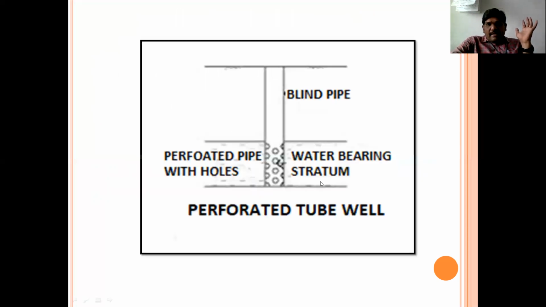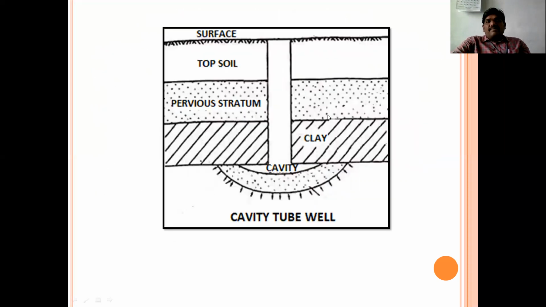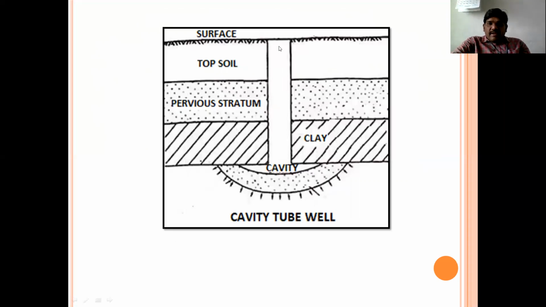This is the blind pipe, and we introduce it only up to the subsurface depth. These are the perforations. All the perforations, see here, are covered with jute mesh to avoid the entry of fine soil particles. The next one is cavity tube wells. See here, cavity tube wells, these are uncommon. These are uncommon for geological conditions, and in this method, a tube well is introduced into the ground through many aquifers. See here, the tube has been passing through different aquifers.